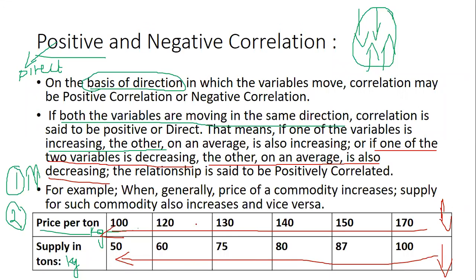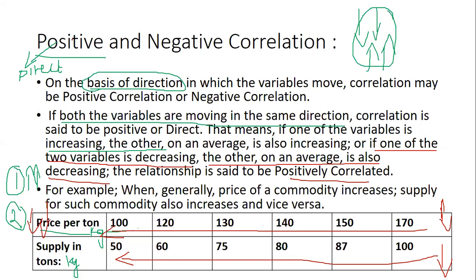Now both are moving in more or less the same direction. So in both the cases, when one increases, the other increases. When one decreases, the other also decreases relatively. Such a relationship is called positively correlated. This is positive correlation.